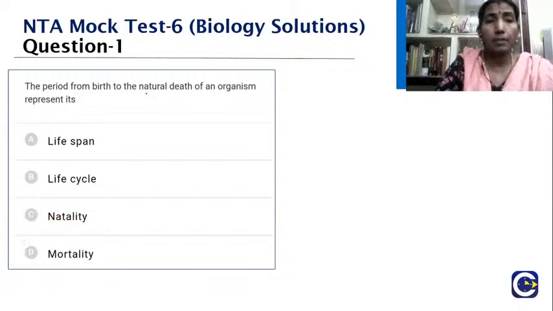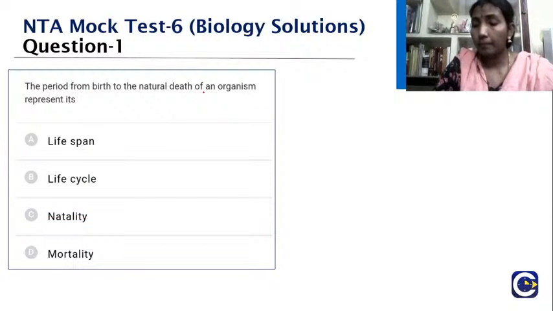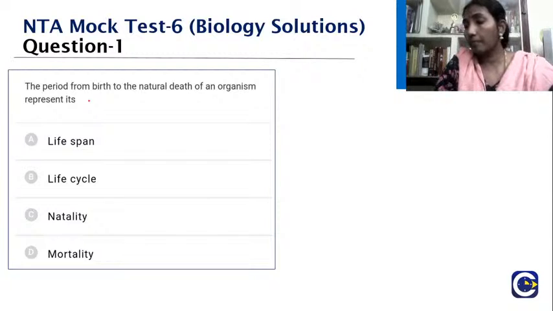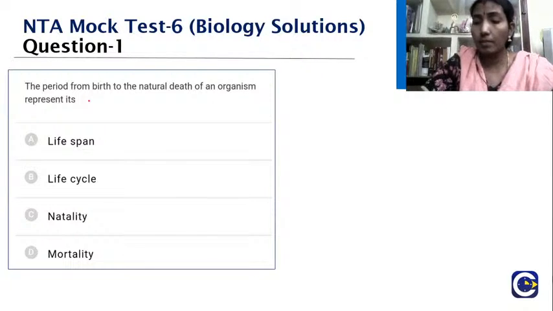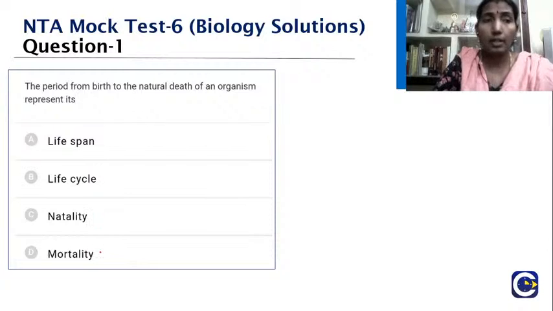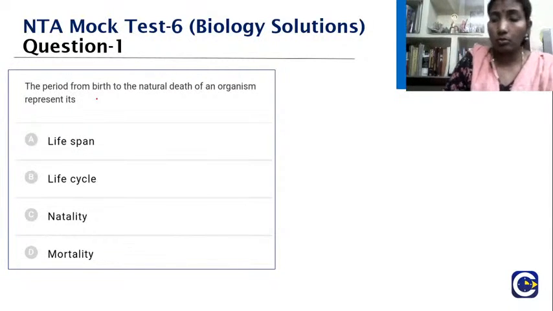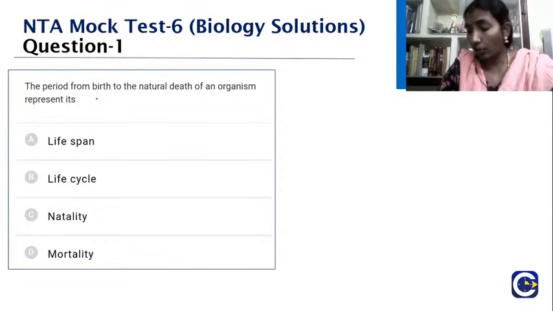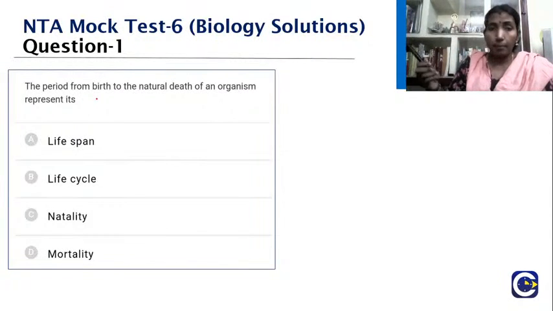The period from birth to natural death of an organism, it represents: lifespan, life cycle, natality and mortality. So what is the period from birth to natural death of an organism that it can represent?